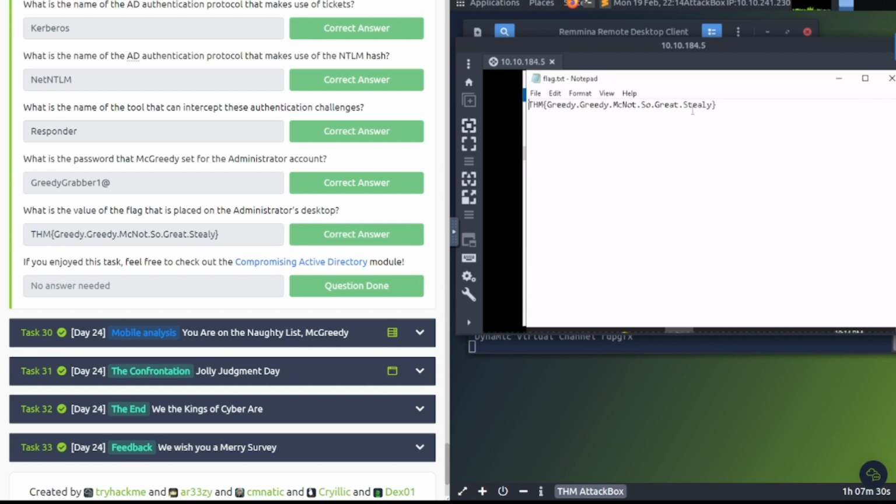So if you enjoyed this task, feel free to check out the Compromising Active Directory module. Be sure to check that out if you're unfamiliar with Active Directory and attacking Active Directory.